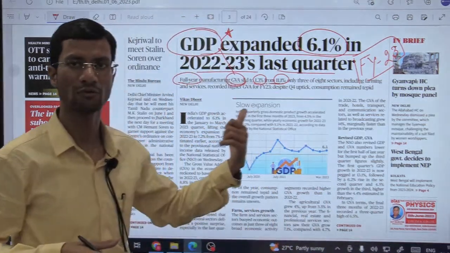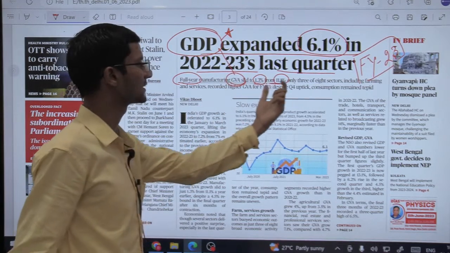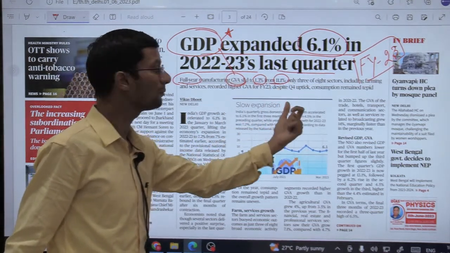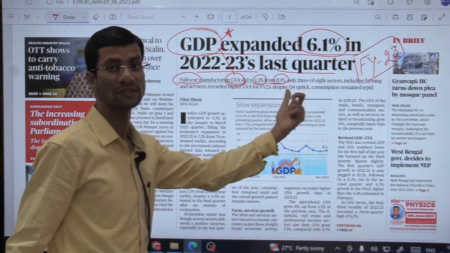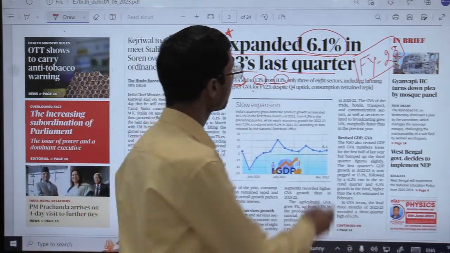Fine, this is the final quarter of that year 2022-23. So that's why full year manufacturing GVA slid to 1.3% from 11%. Now see, this is not a good thing. Fine, only 3 of 8 sectors,